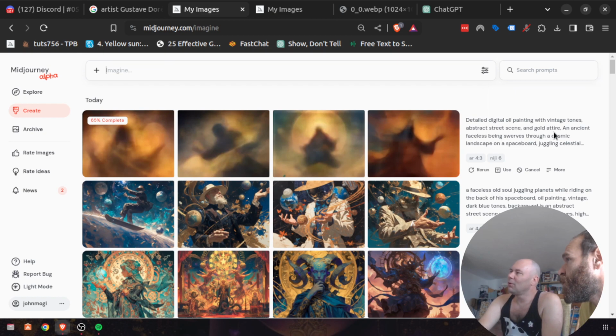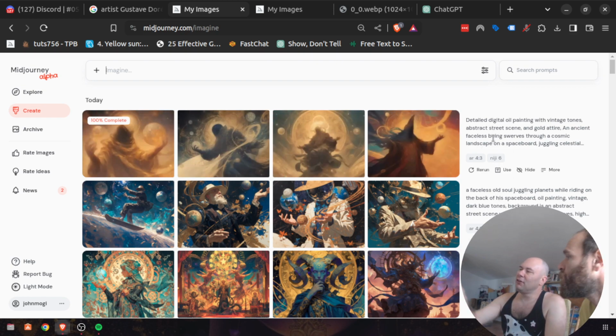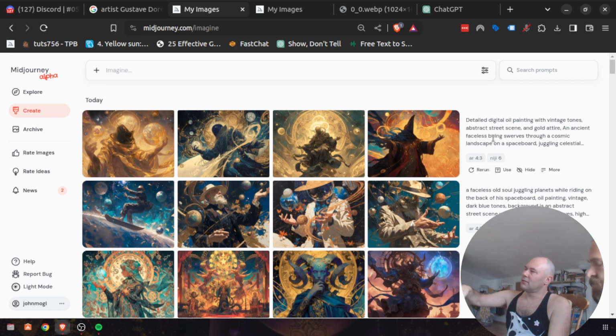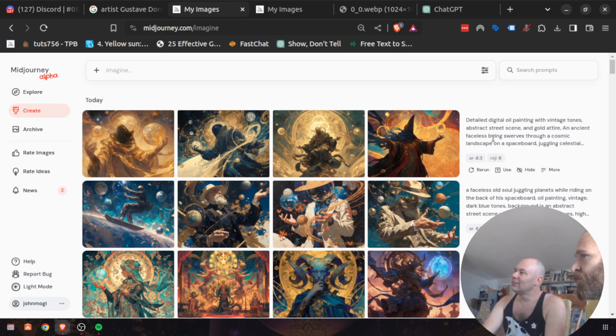An ancient faceless being sways through a cosmic landscape in a spaceport juggling celestial... I think what the prompter does is really the process, and you can see it, giving it that high quality boost. I liked one sentence you said during this whole cast: help speak Midjourney-ish. So that's what the prompter Discord environment is helping us with.